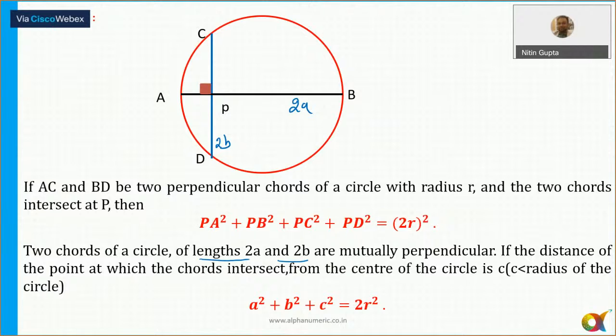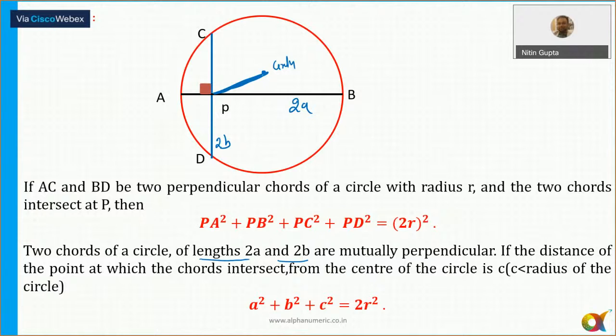And if the distance of the point at which the chords intersect from the center of the circle, if this is the center of the circle, is d, then this is always equal to 2r square. No, it is 2r square, not 2r whole square.